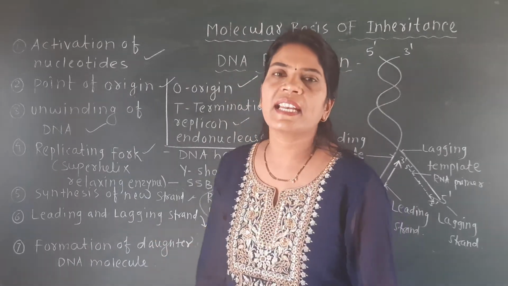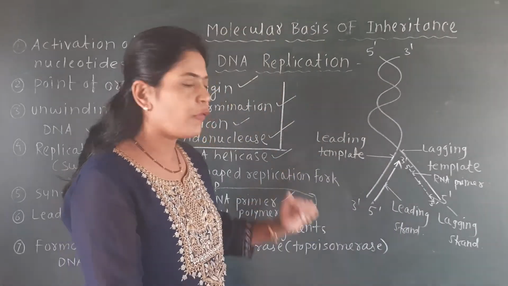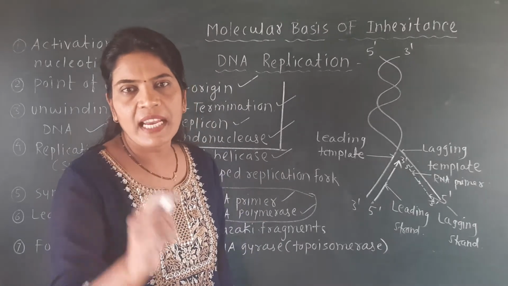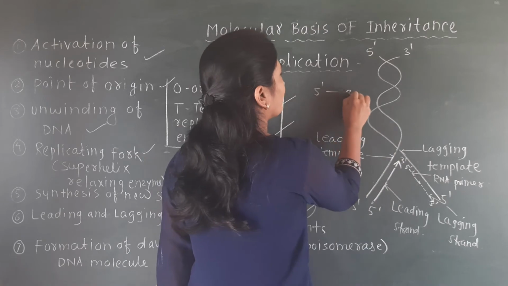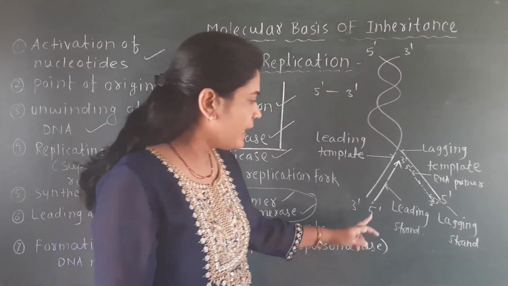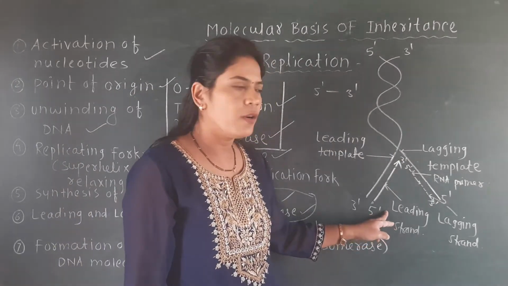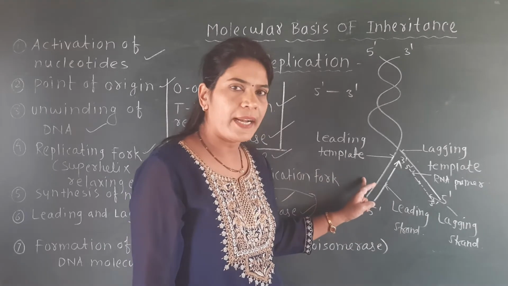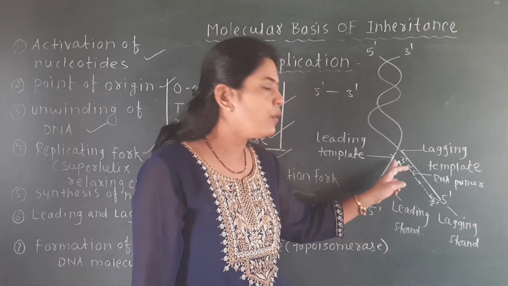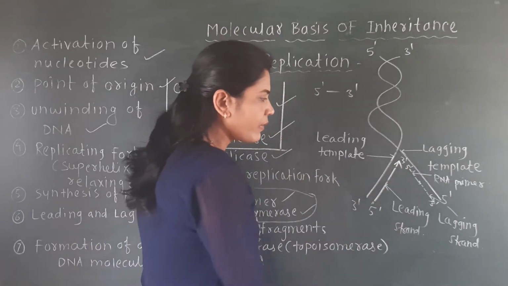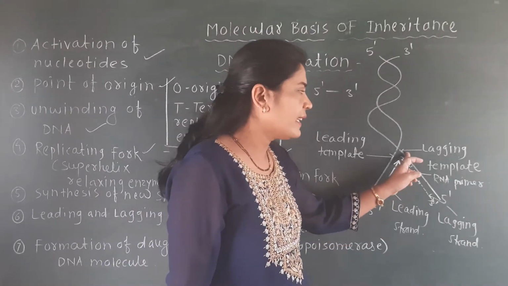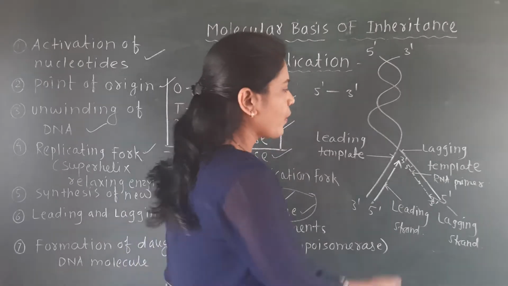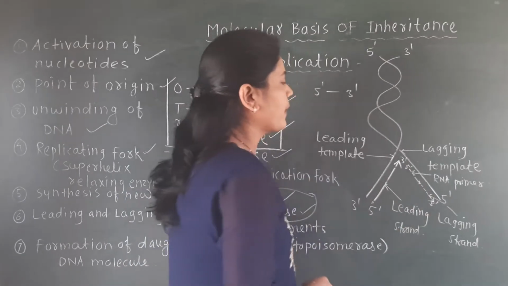And these leading and lagging strands are always formed in a direction, and that direction is called 5' to 3'. See here, this leading strand which is formed on this leading template is from 5' to 3' direction. This lagging strand which is formed on this lagging template is also 5' to 3' direction.